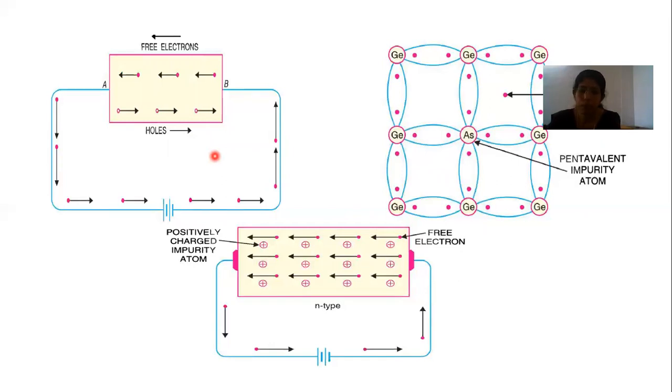Before that, I am going to explain that there are two types of semiconductors, mainly classified as intrinsic semiconductor and extrinsic semiconductor. An intrinsic semiconductor is a semiconductor in an extremely pure form.